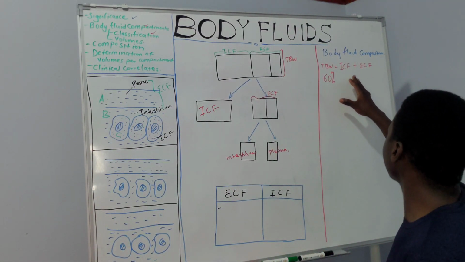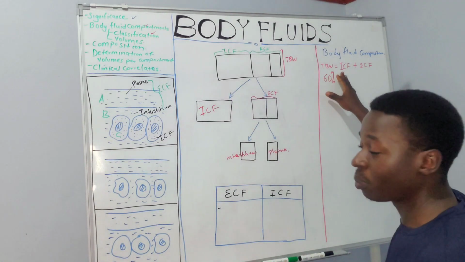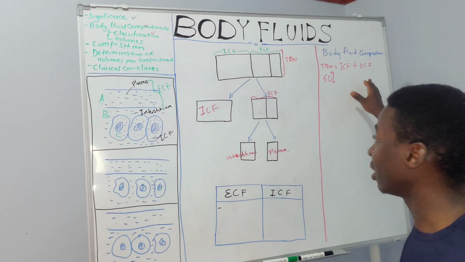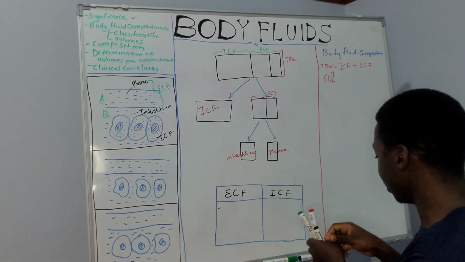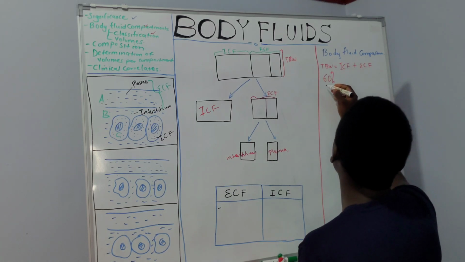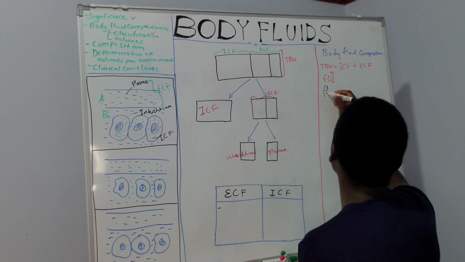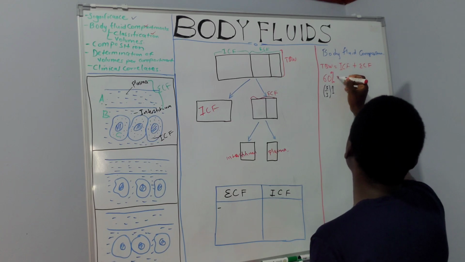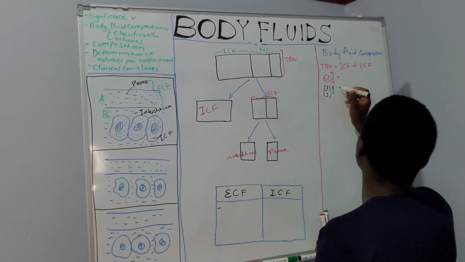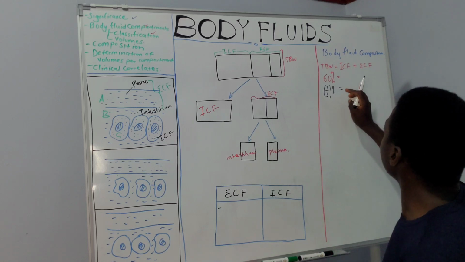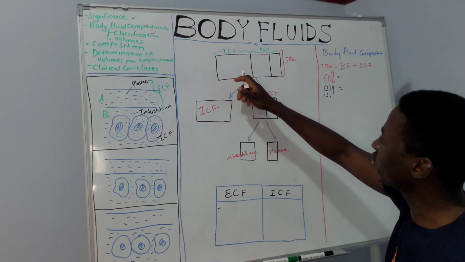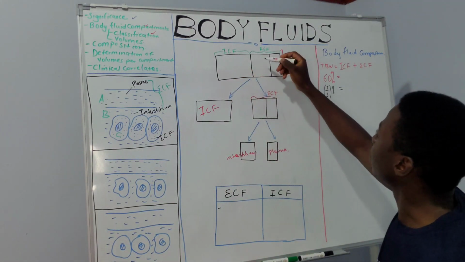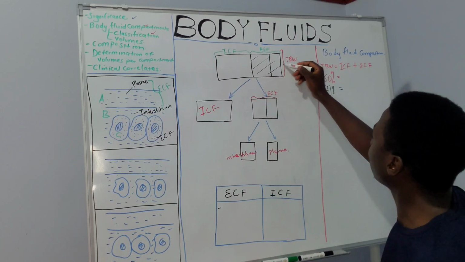So we want to know what percentage the intracellular fluid compartment will constitute, and what percentage the extracellular fluid compartment will constitute. In fractions, this total body water of 60% is the same as 3 out of 3, which is actually 1. Now the intracellular fluid compartment, as you have realized from my illustrations, I have been drawing much larger than the extracellular fluid compartment.